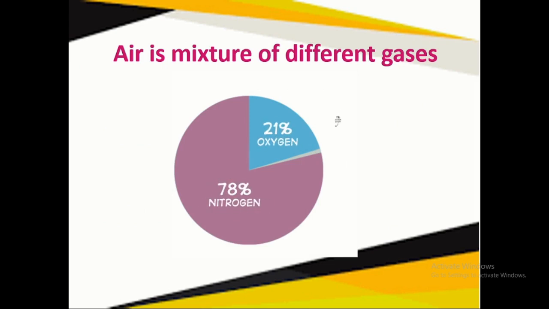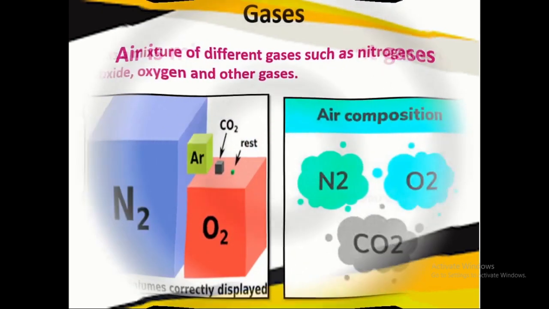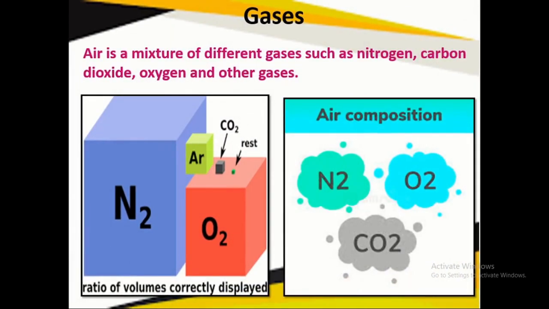So let us see this diagram. In air, 78% nitrogen is present, 21% oxygen is present, and 1% other things like different gases, smoke, dust and water vapor. So we can see from this picture that nitrogen, carbon dioxide, oxygen and other gases are present in the air. Composition means the combination of many different types of elements.